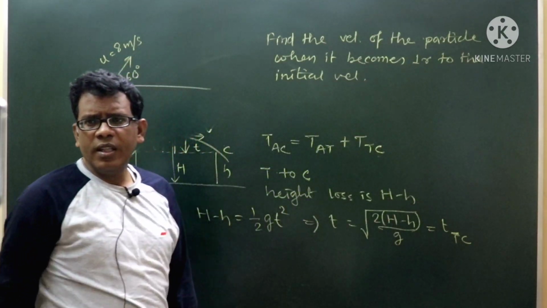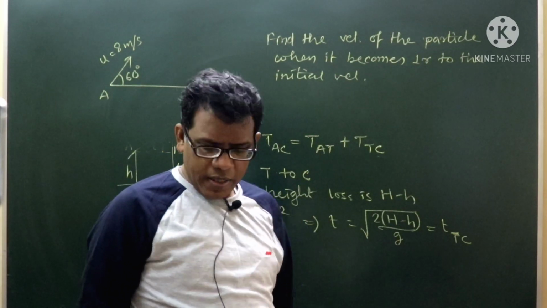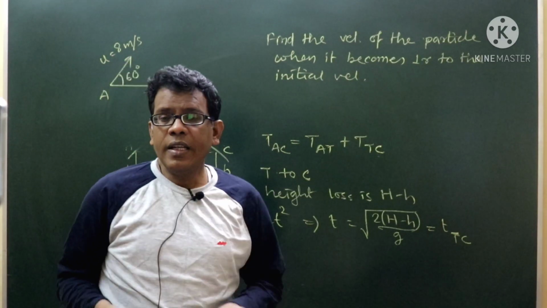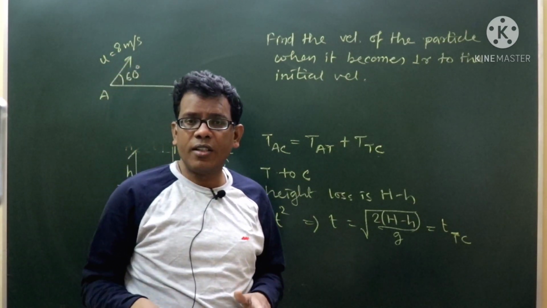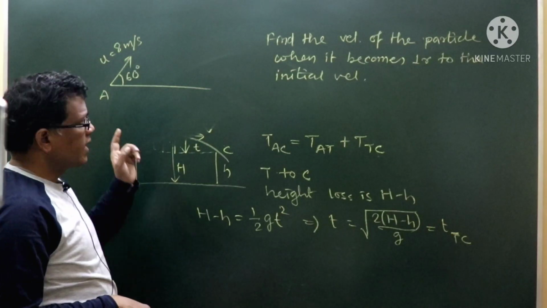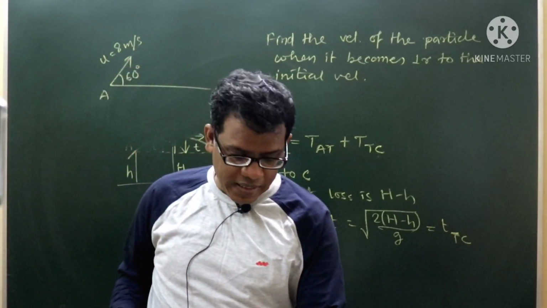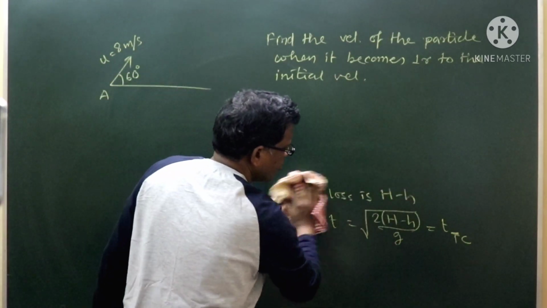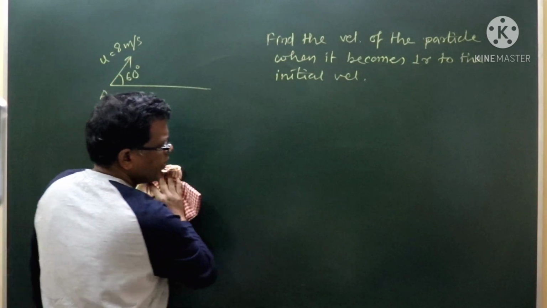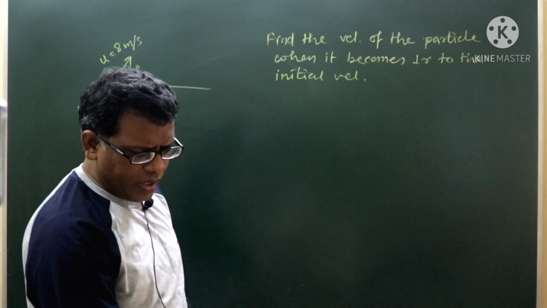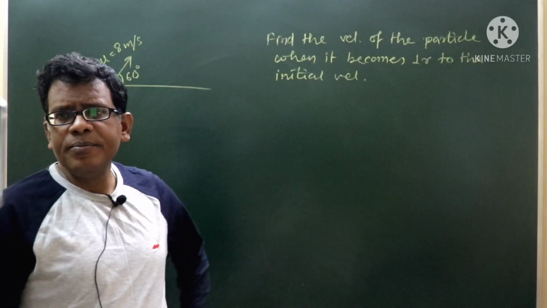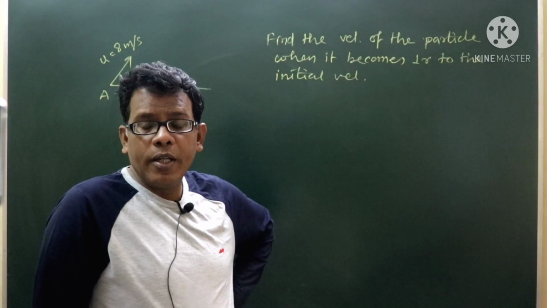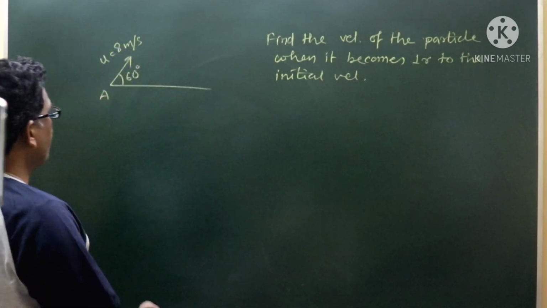If a particle is thrown with a certain velocity which is called 8 meter per second at an angle 60 degree with horizontal, then you need to answer about the velocity magnitude of the particle where it becomes perpendicular to the initial velocity. That means direction wise at the new position, the velocity direction will be perpendicular to this given velocity of projection.